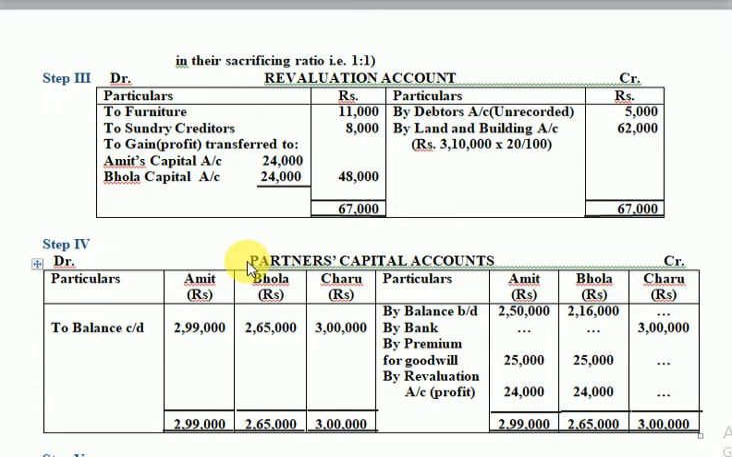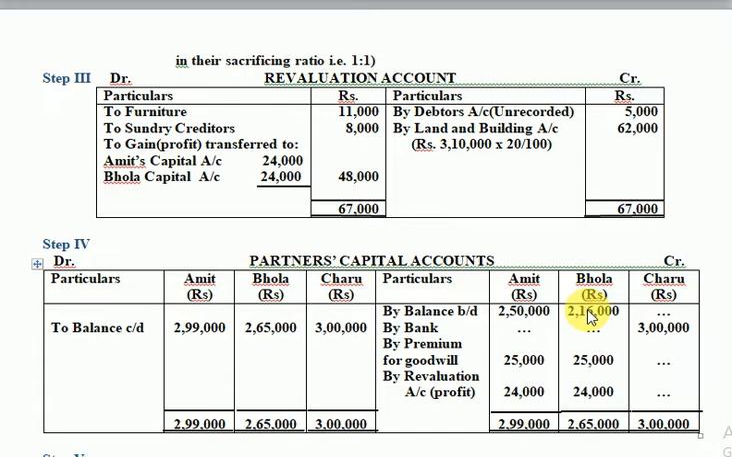So how do you start a partners capital account? You start it by writing the balance b/d, that means the capital of the old partners. I repeat, by balance b/d, capital of the old partners. So Amit's capital 2,50,000, Bhola's capital 2,16,000 is given in the balance sheet. So these two figures are coming from the balance sheet, the capital of the old partners Amit and Bhola.